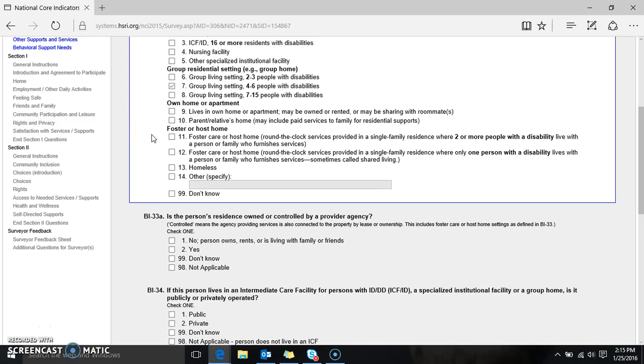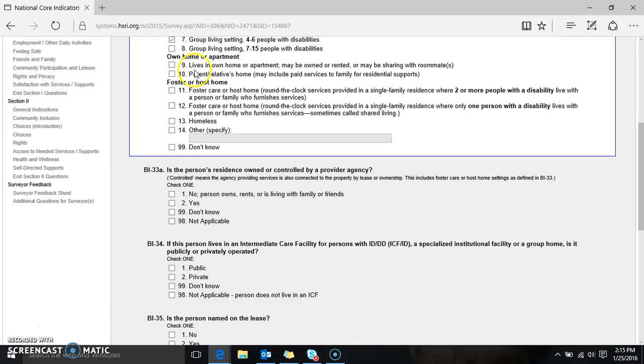If the person lives on their own, in their own home or apartment, maybe owned or rented, or could be sharing with roommates, this can often be included in a shared living situation. The 10 response is that the person lives with a parent or a relative.